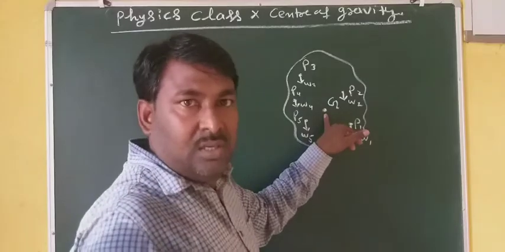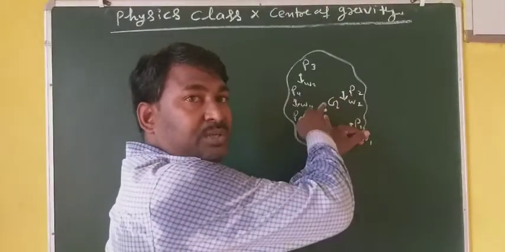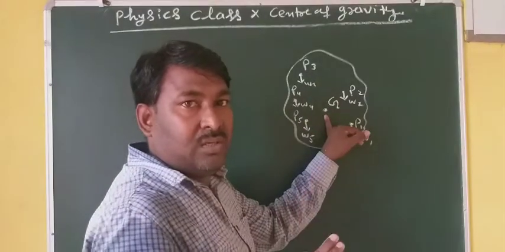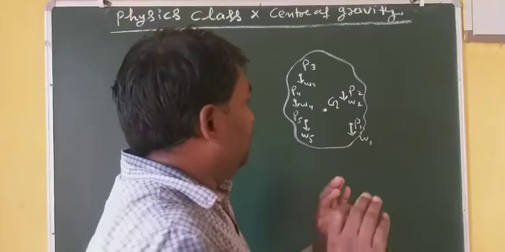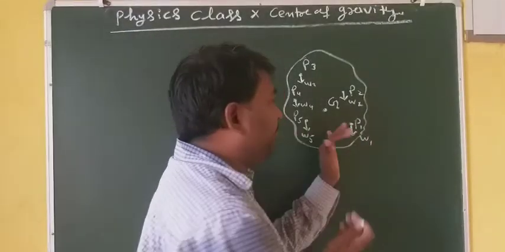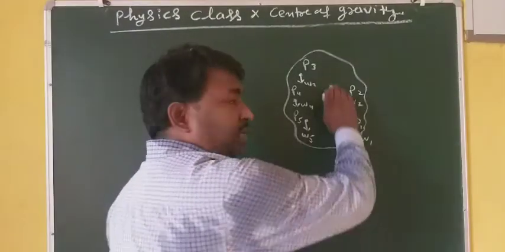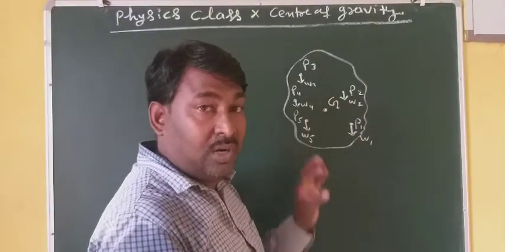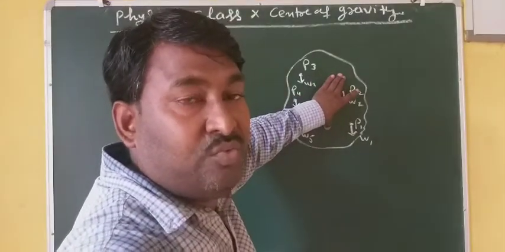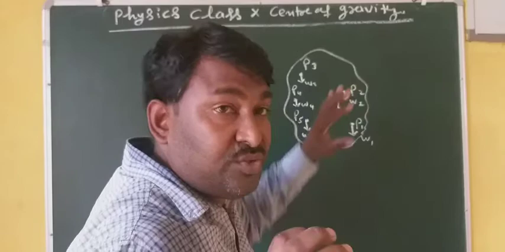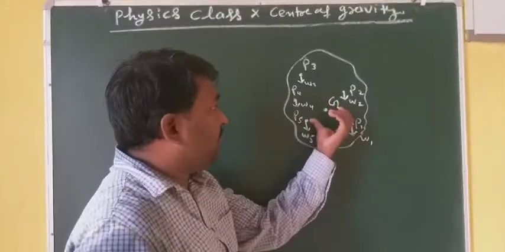Once again, the center of gravity is a point where the entire weight of the body, or you can say the entire weight of all particles which the body constitutes, or the entire weight of the constituents of the body, is considered to act. Constituents means the particles by which the body is made up.